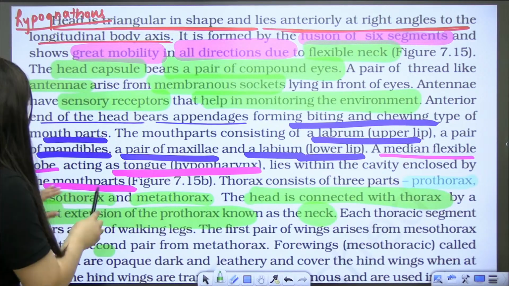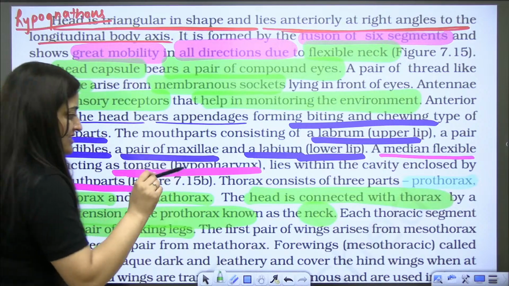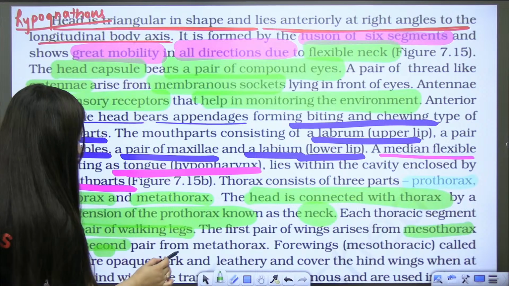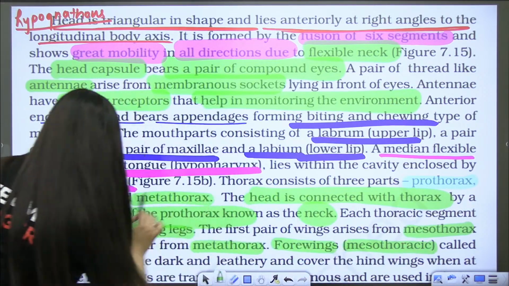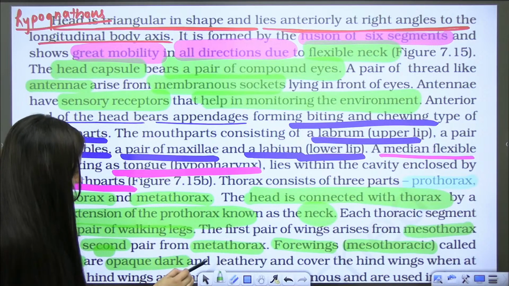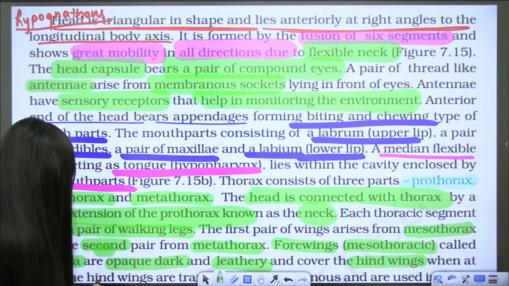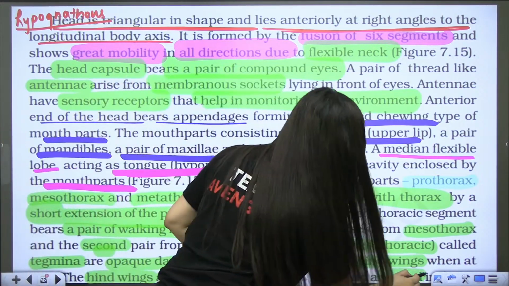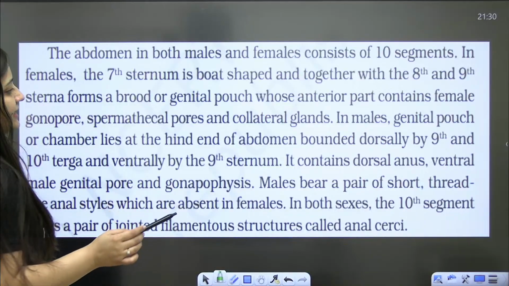Each thoracic segment bears a pair of walking legs. The first pair of wings arises from the mesothorax, and the second pair arises from the metathorax. The forewings, tegmina, are opaque, dark and leathery, and they cover the hind wings when at rest. The hind wings are transparent, membranous and used in flying. Clear?